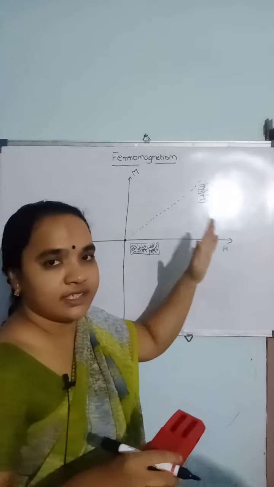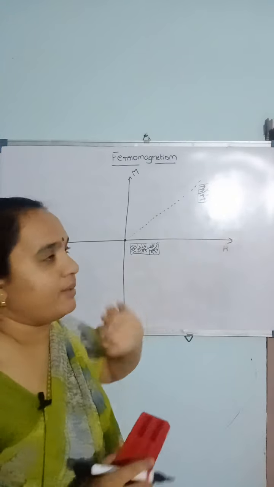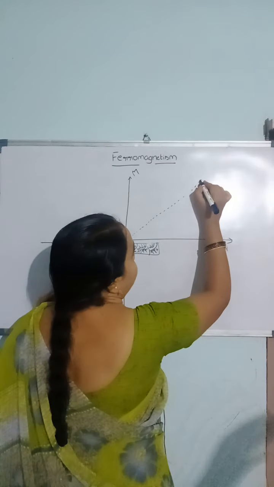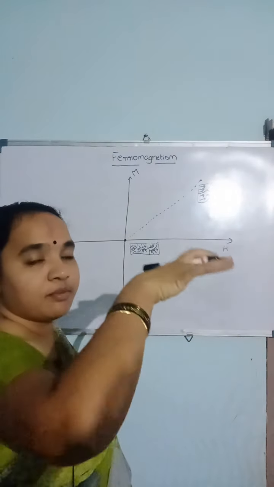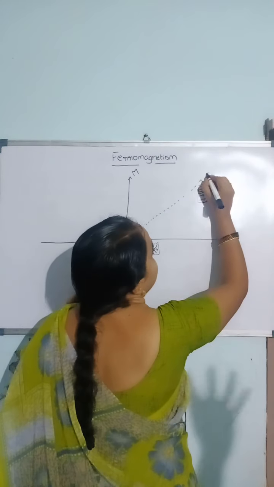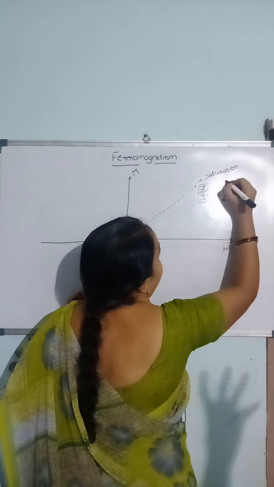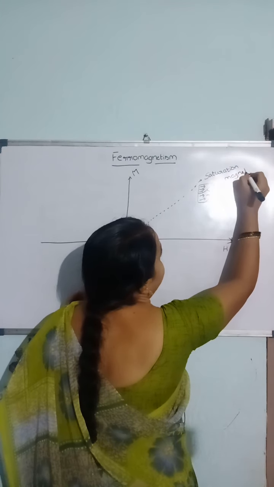After that, if you increase the magnetic field, there is no change in the orientation of dipoles. So this point at which all the dipoles are oriented in the direction of the external magnetic field is called saturation magnetization. What is saturation magnetization?